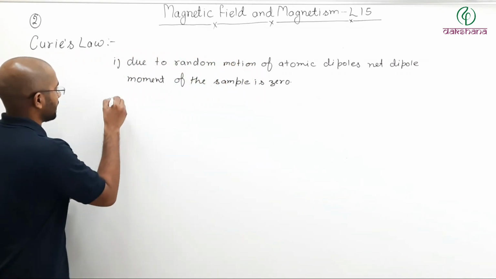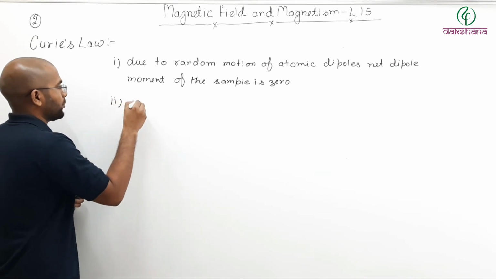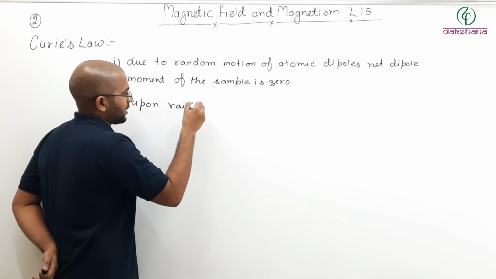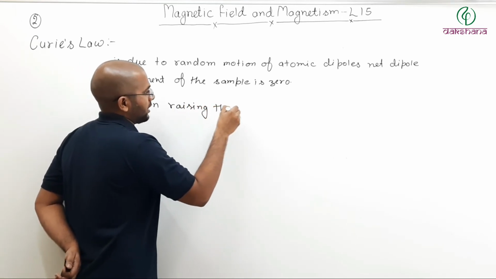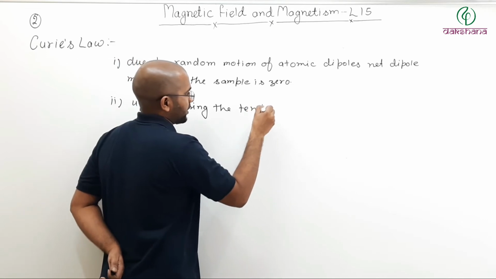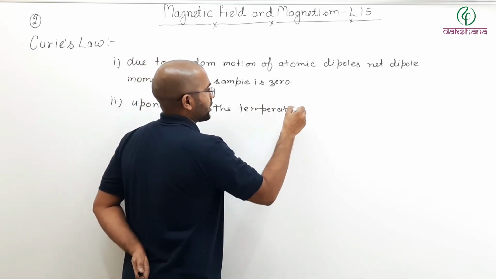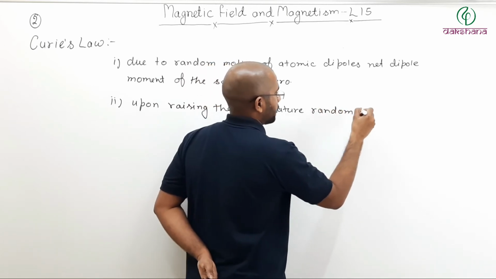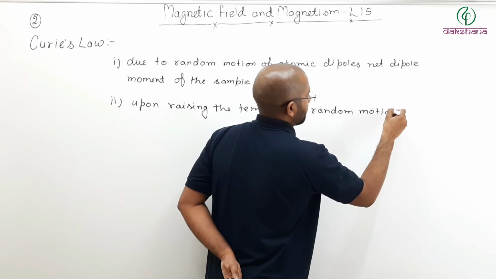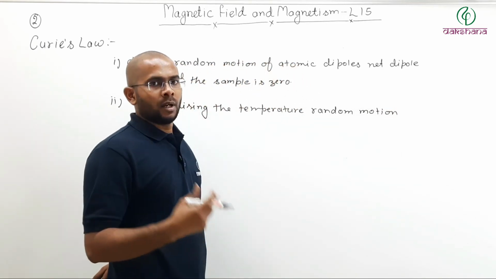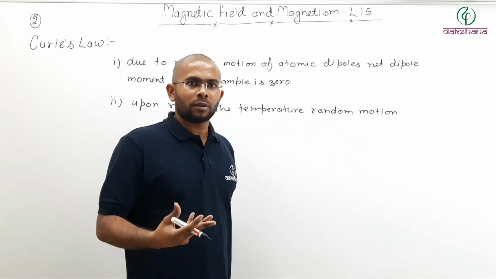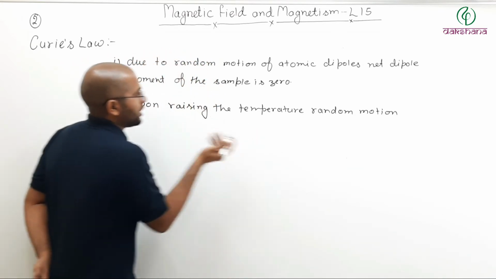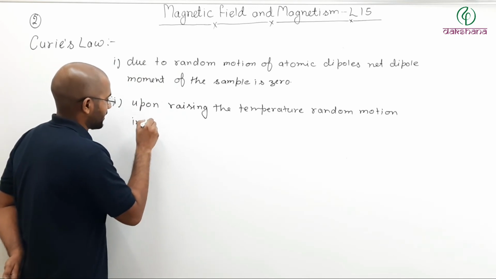So you can say that upon raising the temperature, random motion increases, because the higher the temperature, the more is the energy of atoms or molecules and the more is the random motion. So upon raising the temperature, random motion increases.